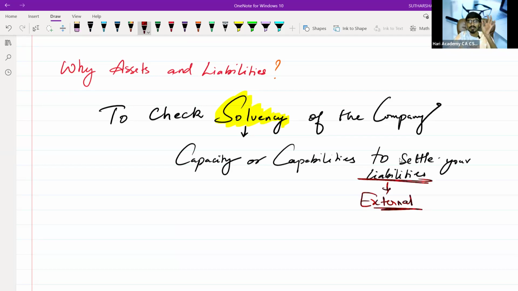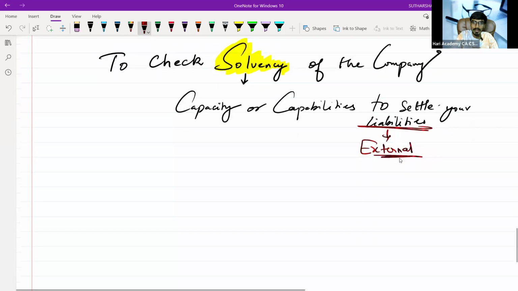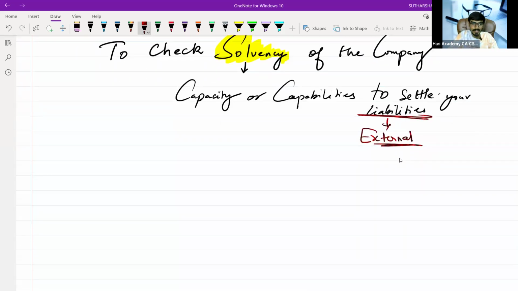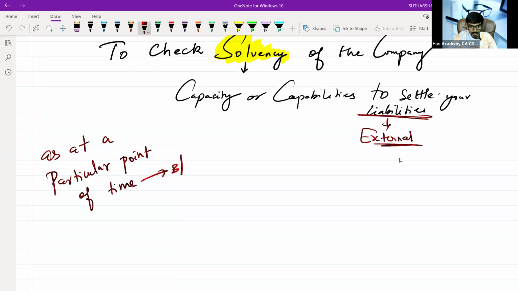Okay, sir, now I will tell you one thing. Solvency position should be checked, or balance sheet should be prepared, as at a particular point of time or a particular period of time. That is known as balance sheet. We are preparing assets as on that date. So to check the solvency of the company, the capacity or capability to settle liabilities.